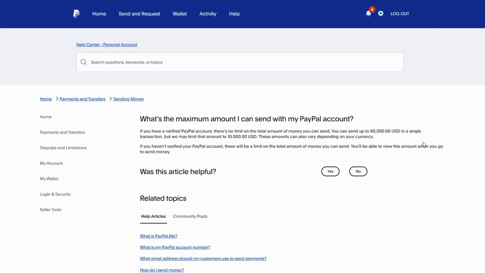Limits may include daily or yearly transaction limits, or restrictions on the maximum amount per transaction. For unverified accounts, limits may be stricter, but you can usually remove these by completing verification steps.